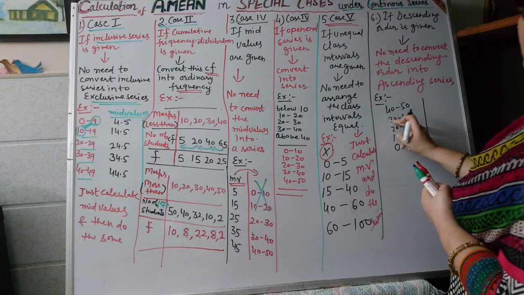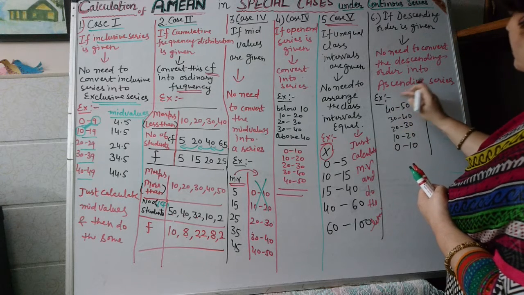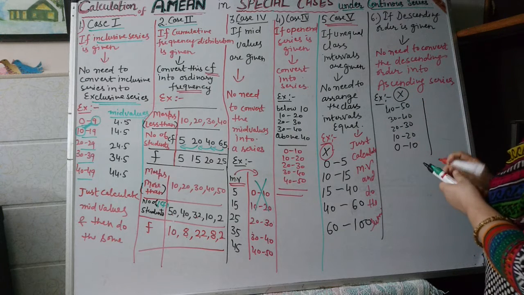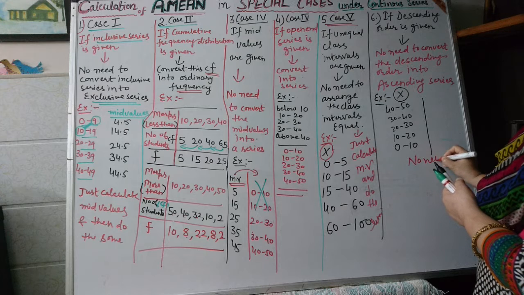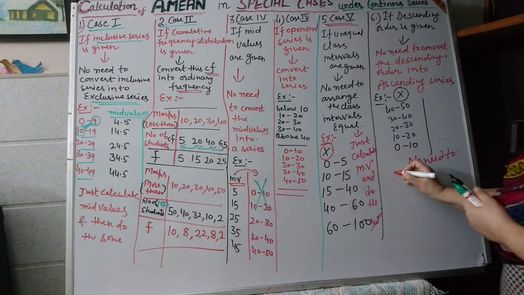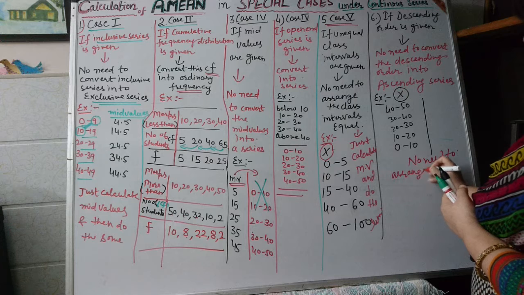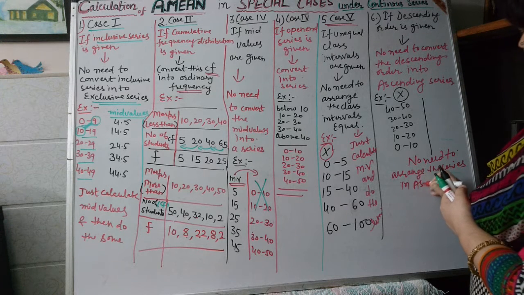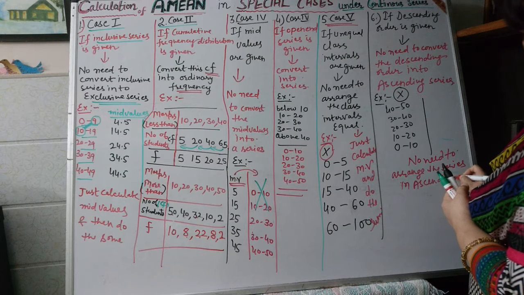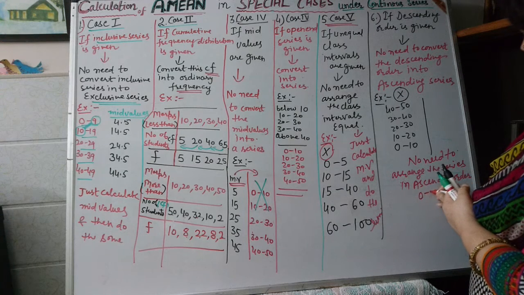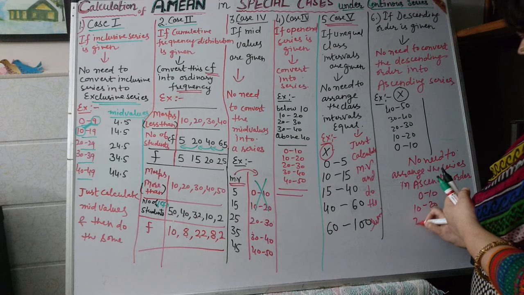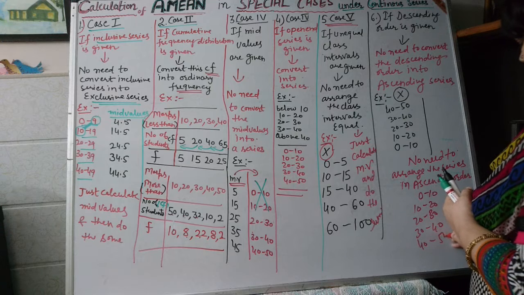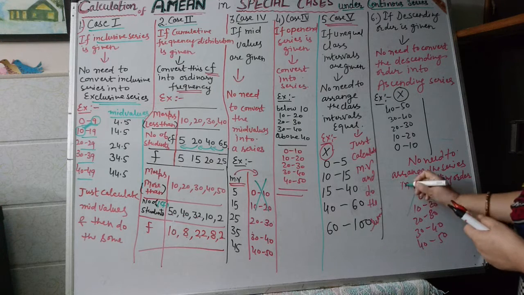If the values of x are given in this order, then there is no need to arrange the series in ascending order, that is 0 to 10, 10 to 20, 20 to 30, 30 to 40, 40 to 50. So this is not required.